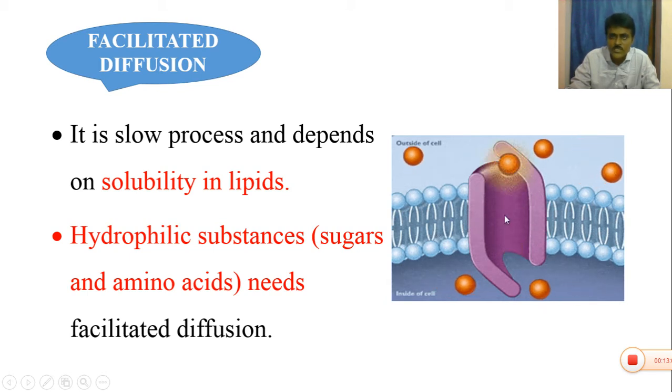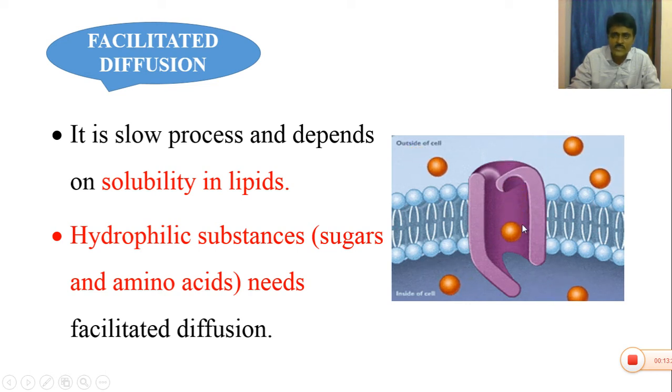These proteins are randomly distributed inside the cell membrane. This is one porin molecule. It can catch water-loving substances like glucose or sucrose, or any amino acids like glycine, methionine, phenylalanine, tyrosine. Different types of amino acids are captured by these porins and transferred into the cell. So this is facilitated diffusion.